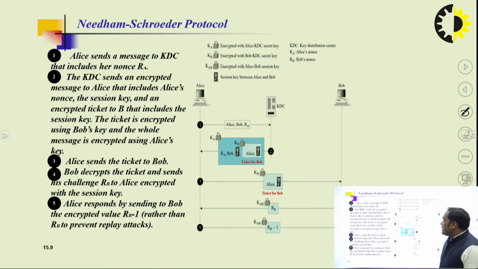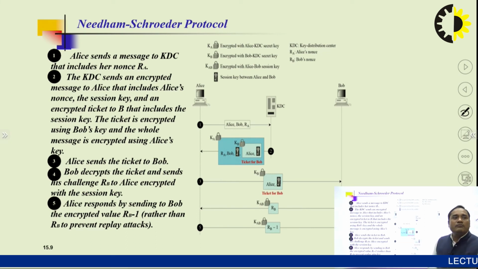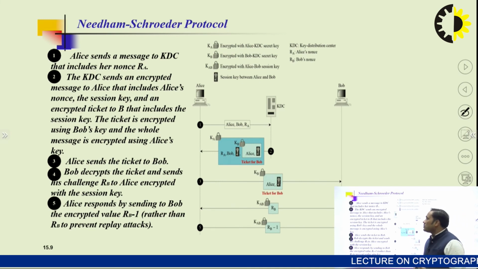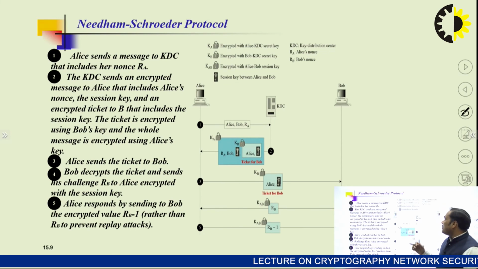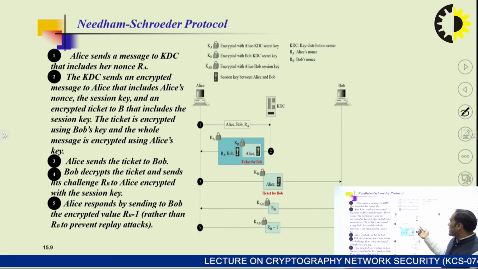So in the next topic we are going to discuss the Needham-Schroeder protocol. What is the Needham-Schroeder protocol and why is it important in cryptography? The Needham-Schroeder protocol is basically divided into five important points, and we are going to discuss them one by one. First, Alice sends a message to the KDC that includes her nonce RA. We can see in the diagram here that Alice sends a message to the KDC.